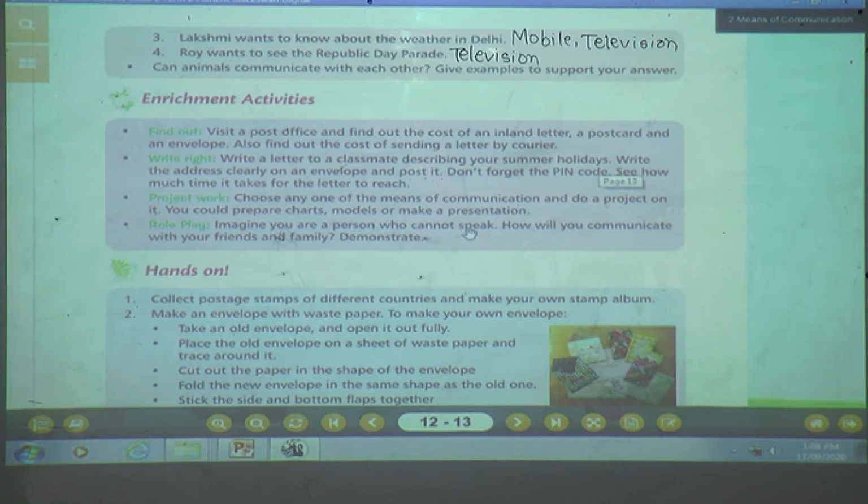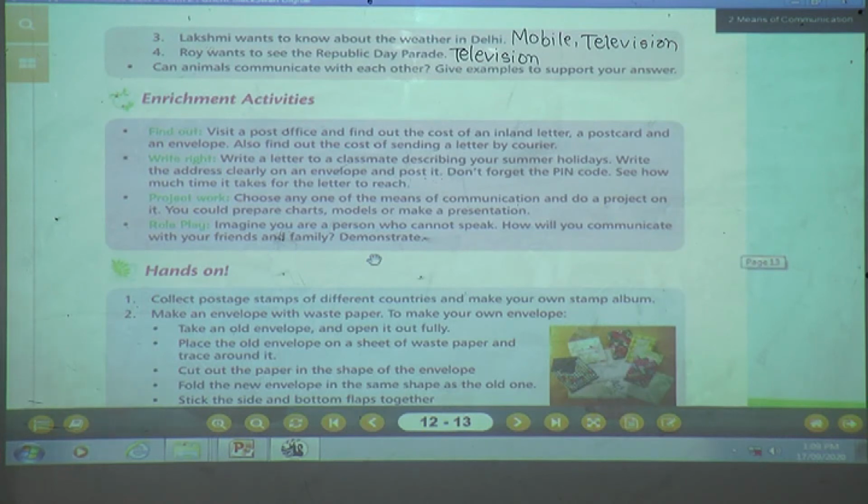Suppose you imagine yourself that you are a person who cannot speak. How will you communicate with your friends and family and demonstrate? You can role play this activity at your home. Yes, children, you have to imagine yourself that you can't speak. Then how will you communicate with your friends and family? You are going to demonstrate with your family member, okay?